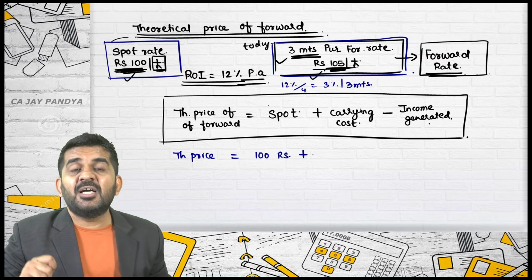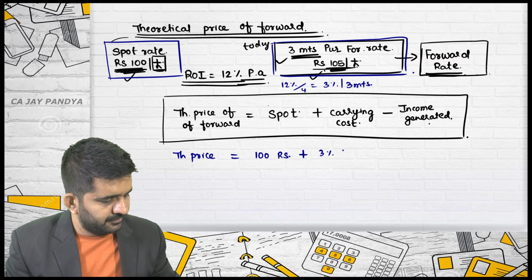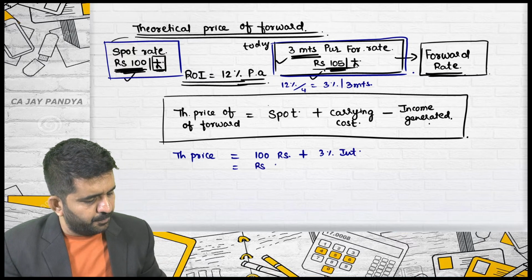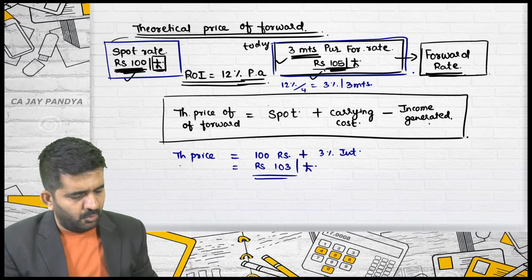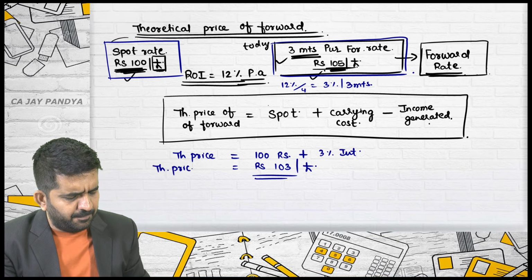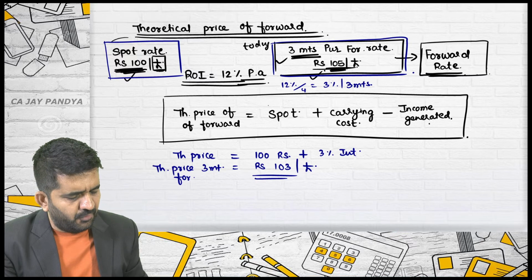Plus a 3% interest. And this is rupees 103 per pound, which is nothing but the theoretical price of the 3 months forward.